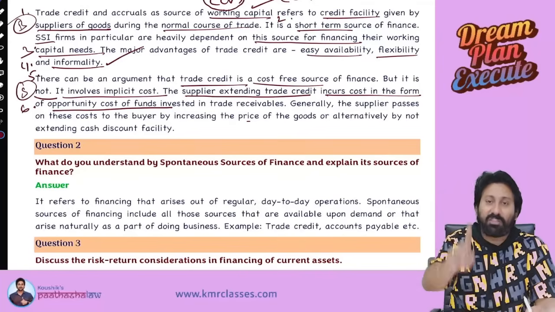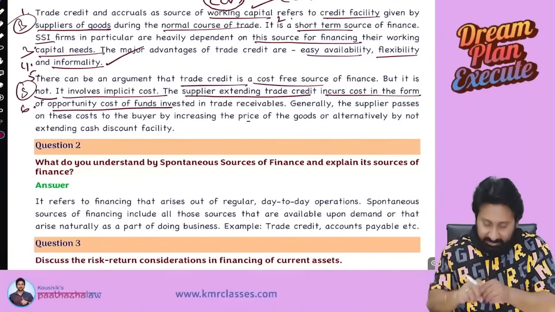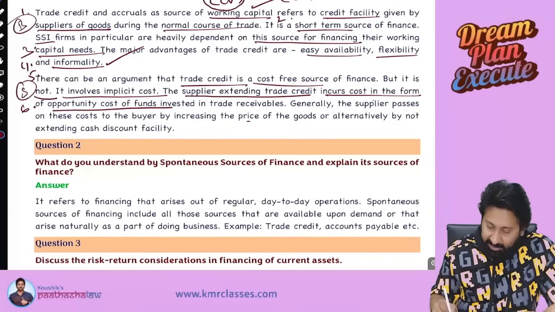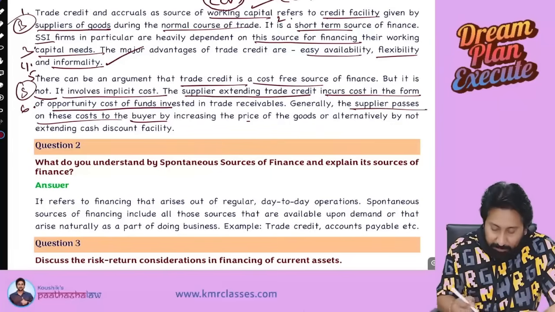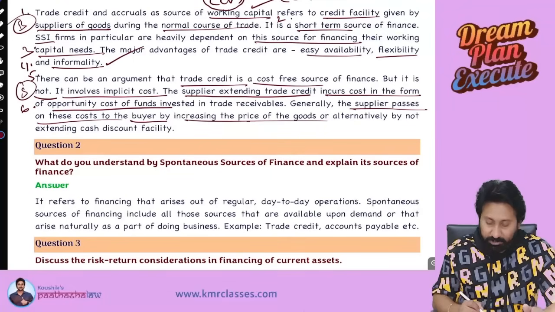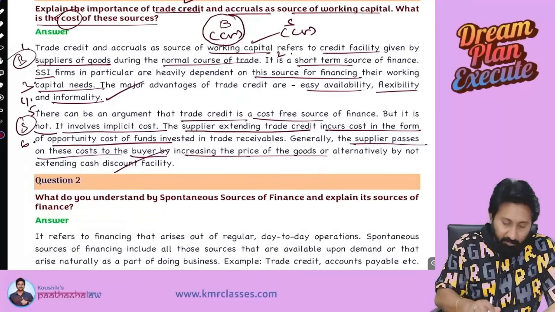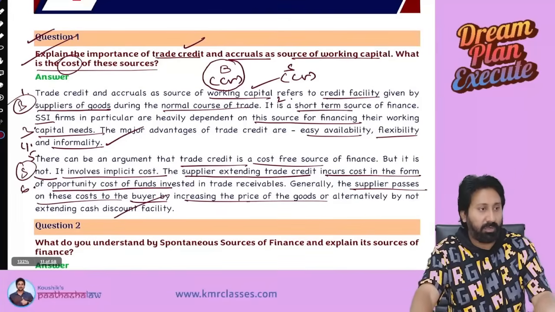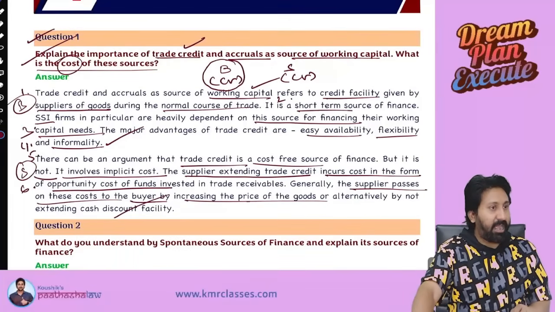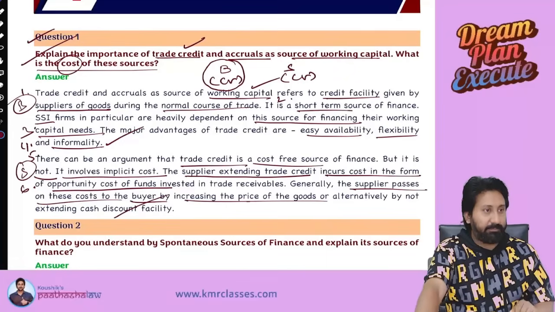At the end of the day, the fool is you and me, being consumers. That's what he also said. The supplier passes on this cost to the buyer by increasing the price of the goods or by not giving discounts. Okay, one point completed. Question number 1 over. Read question number 1 and answer. Pause the video and see.